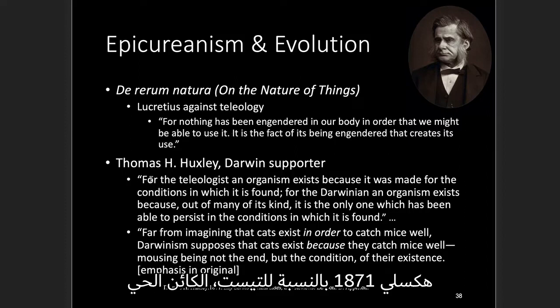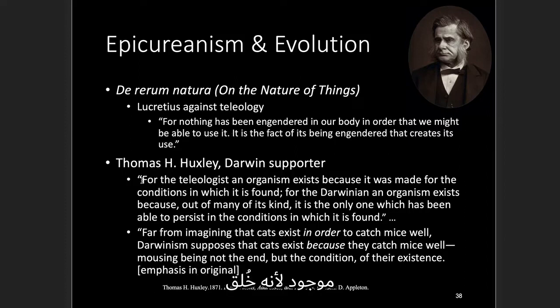Now let's read Huxley, 1871. For the teleologist, an organism exists because it was made for the conditions in which it was found. For the Darwinian, an organism exists because out of the many of its kind, it is the only one which has been able to persist in the conditions in which it is found.